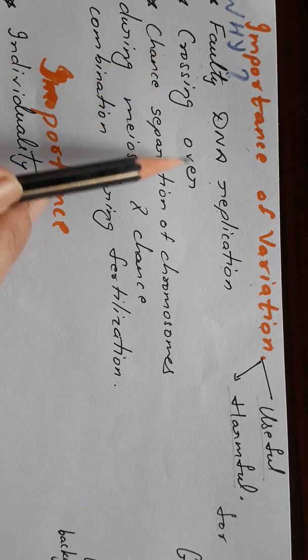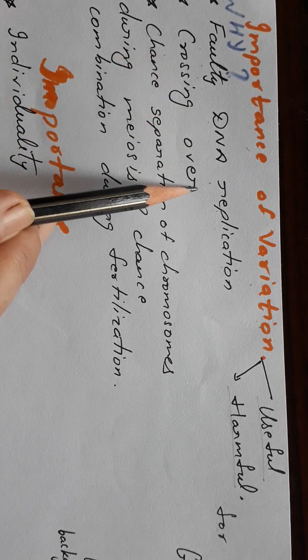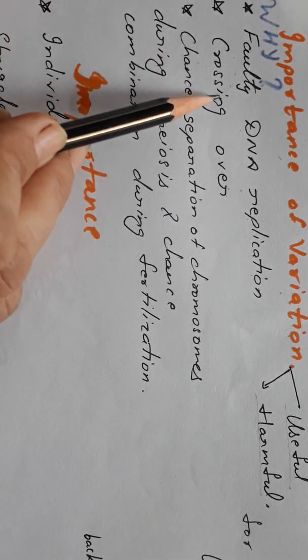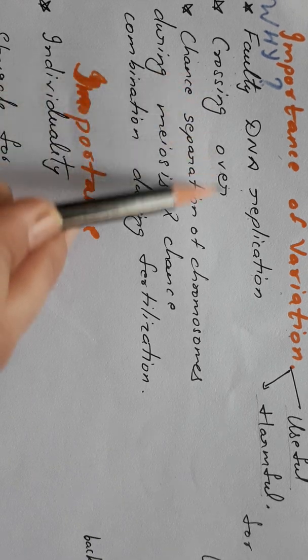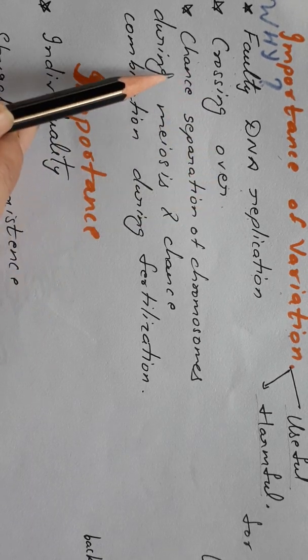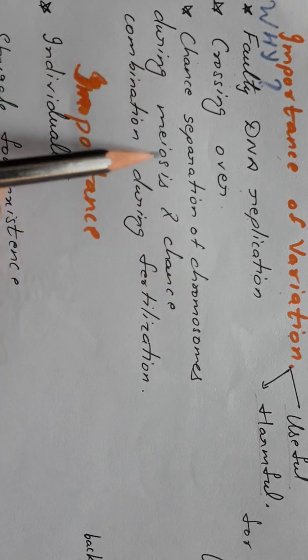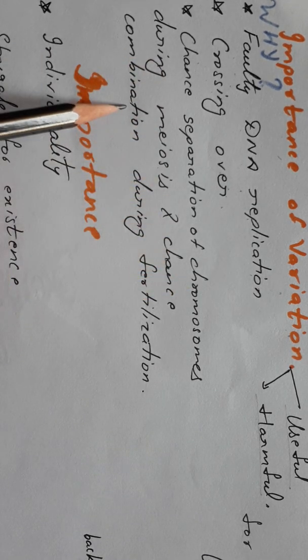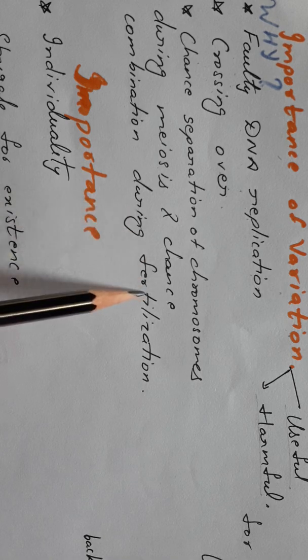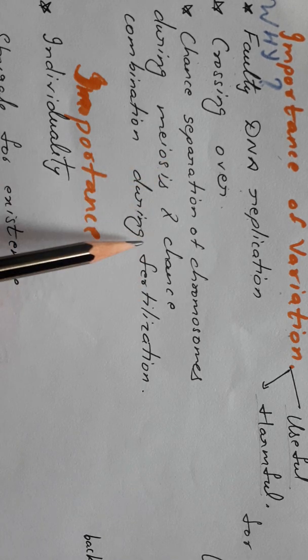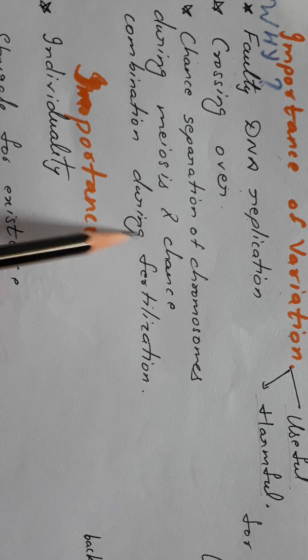That can be due to crossing over. When crossing over takes place, mixing of the characters takes place, and then also there will be variations. These variations can be due to chance separation of chromosomes during meiosis or chance combination of the genes during fertilization. That is, during separation and during combination, certain changes may take place.